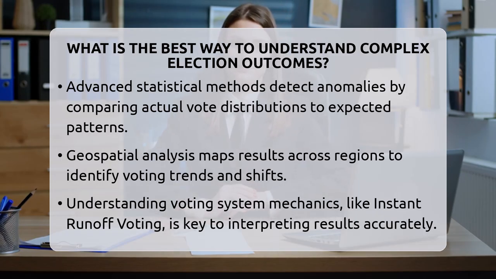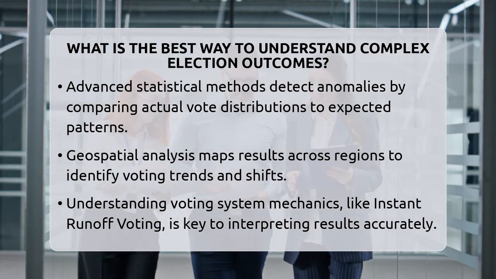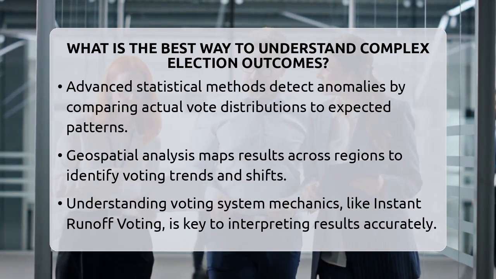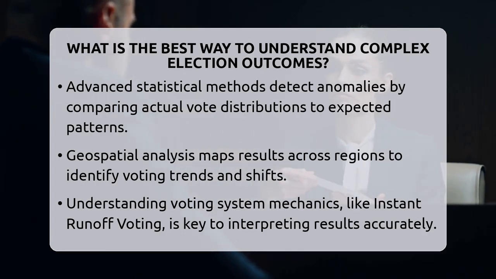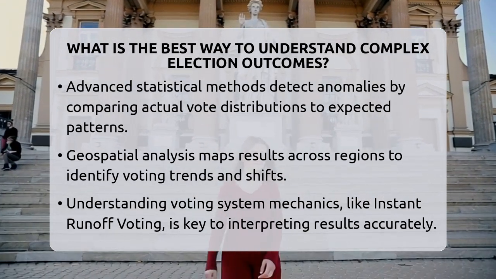Geospatial analysis is another powerful approach. It involves mapping results across regions to see patterns and shifts in voter preferences. Tools like partisan lean scores measure how strongly an area favors one party. This helps put local results into a broader context.